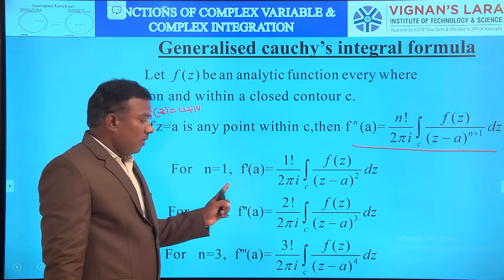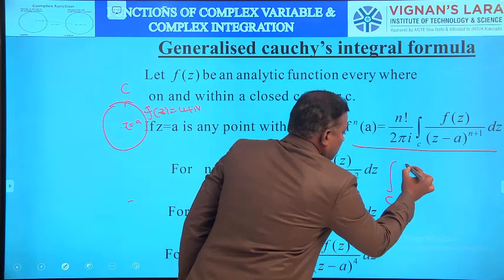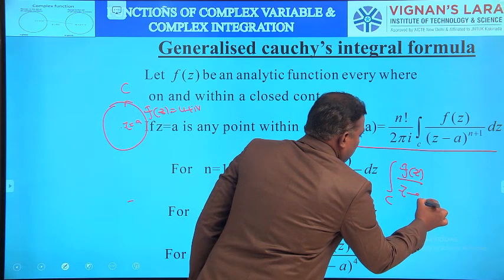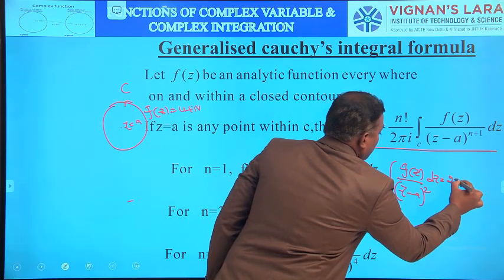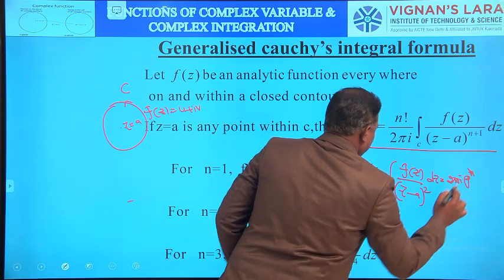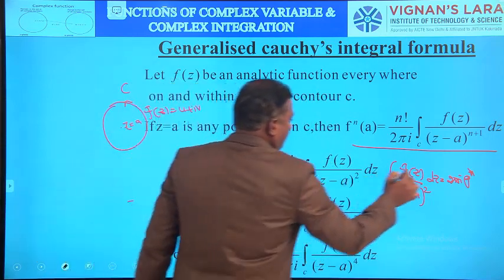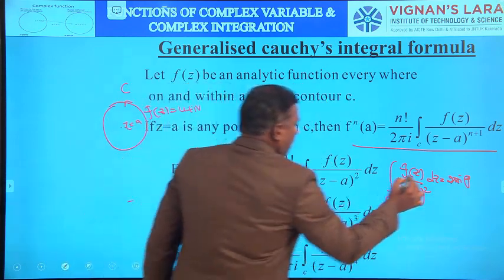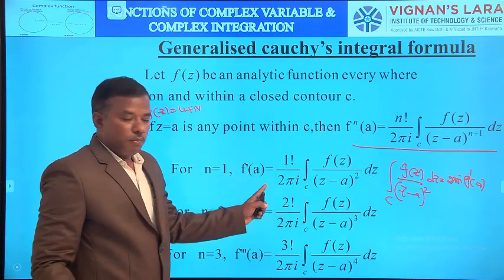For n equal to 1, this gives f dash a. For example, suppose z equal to a lies inside C and is repeated twice. Then the integral over C of f of z by (z minus a) whole square dz equals 2 pi i times f dash a.